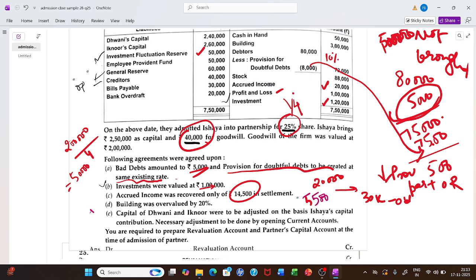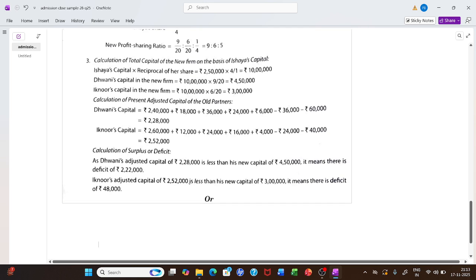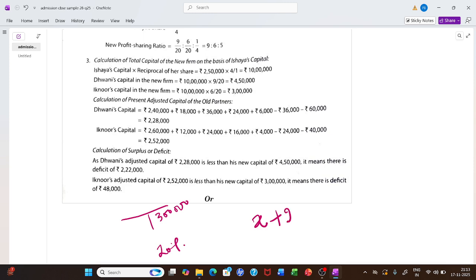Next, this is an important adjustment, and in both questions you will find it: building is overvalued by 20%. Building given to us in balance sheet is 3 lakh. 3 lakh is overvalued by 20%. Building should be X. X plus 20% of X is equal to 3 lakh. I can consider it as 120 by 100 of X is equal to 3 lakh.